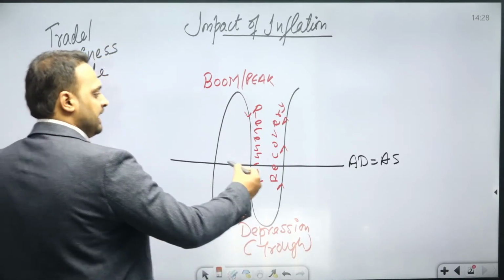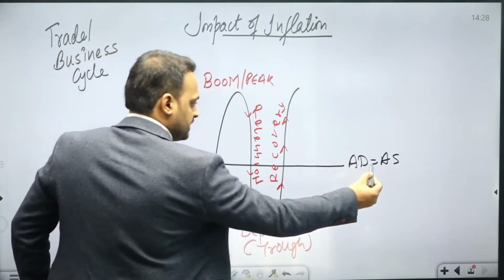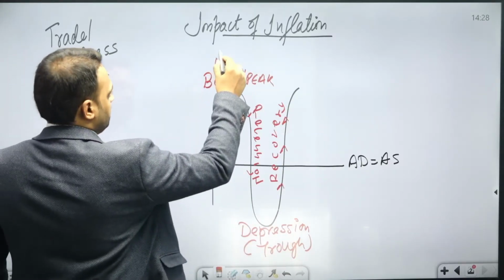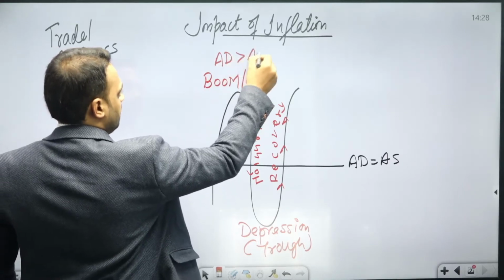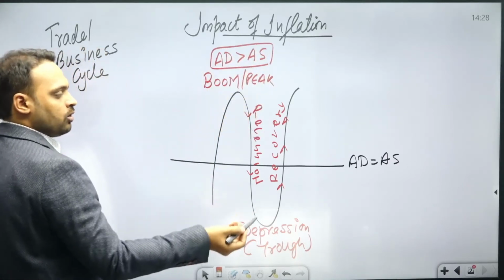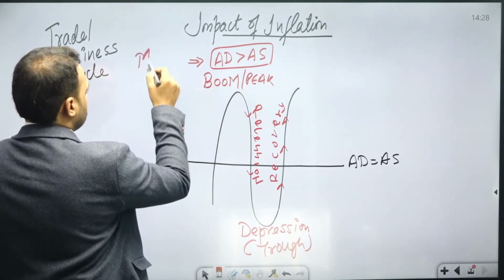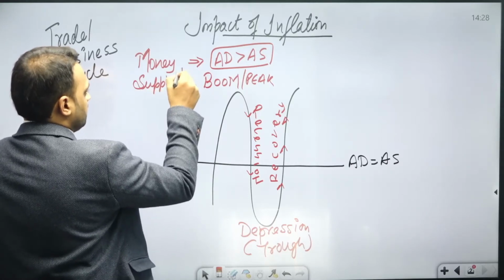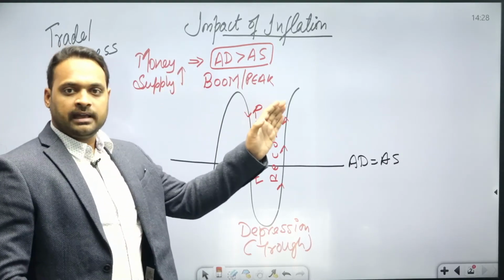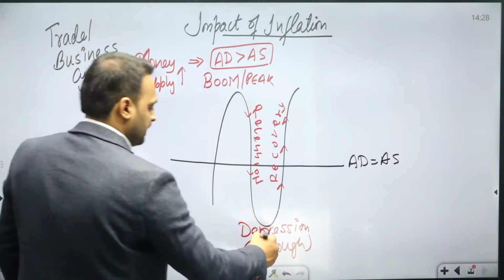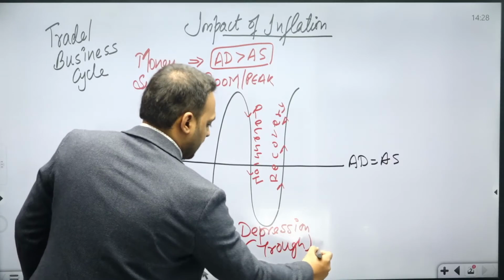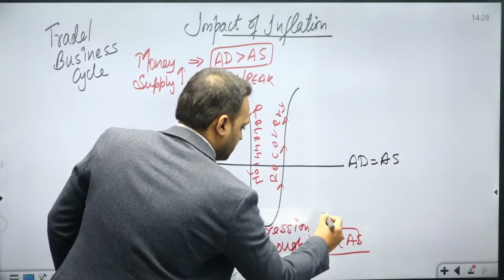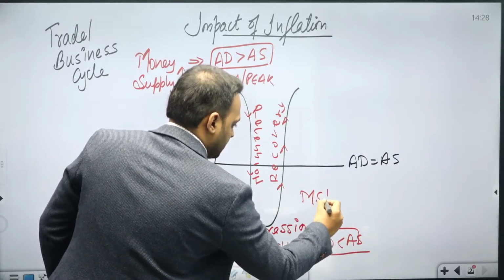Look, if AD is equal to AS, and when I'm talking about the boom or peak situation in the economy, definitely aggregate demand would be more than aggregate supply. And why is it so? Because there is more liquidity in the nation, there is more money supply in the country. That's why the aggregate demand is more than the aggregate supply. And here at the trough or the depression situation, the aggregate demand is less than aggregate supply. Why? There is less money supply in the economy.